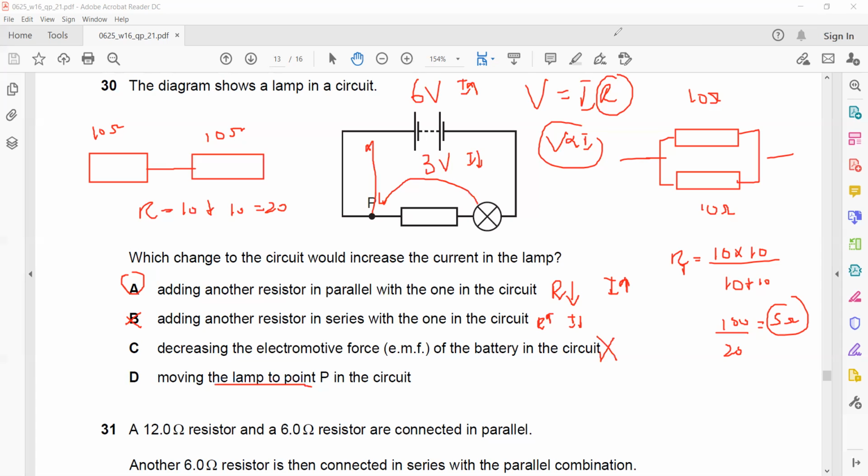So if you want to increase the current in the circuit, you should connect the resistor in parallel. By reducing the resistance, you increase the current. If you want to decrease the current, you should connect a resistor in series. So when two or more resistors are connected in series, the combined resistance increases.